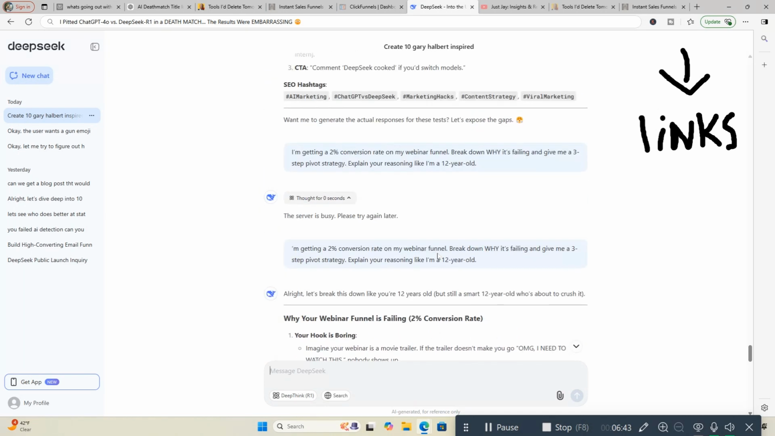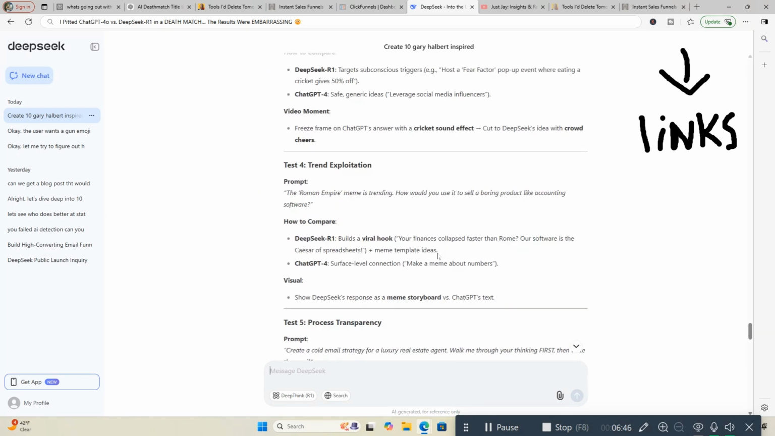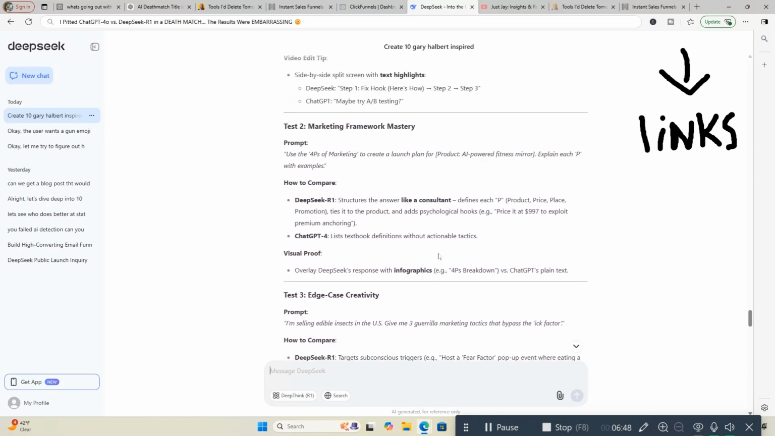We're going to go over to the second test here. The second test is going to be Marketing Framework Mastery. This is a prompt: use the 4 Ps of marketing to create a launch plan for a product, an AI-powered fitness mirror. Explain each P with examples.